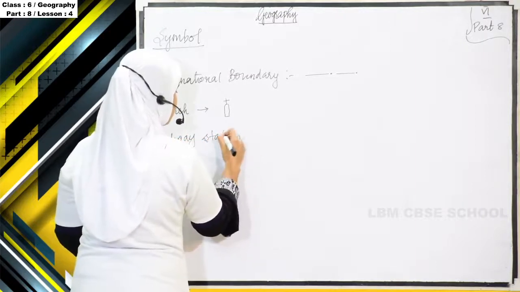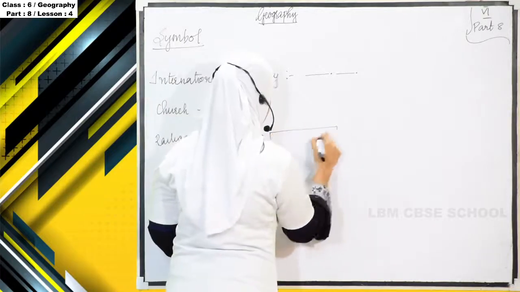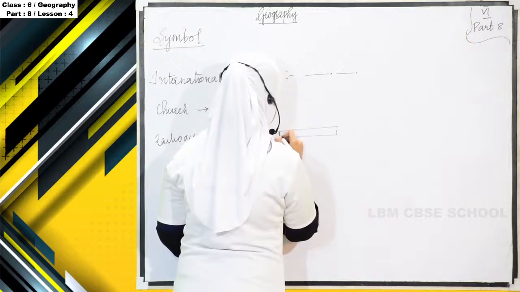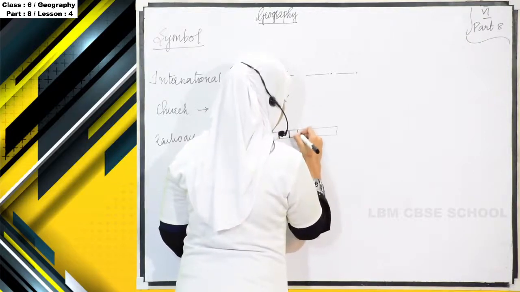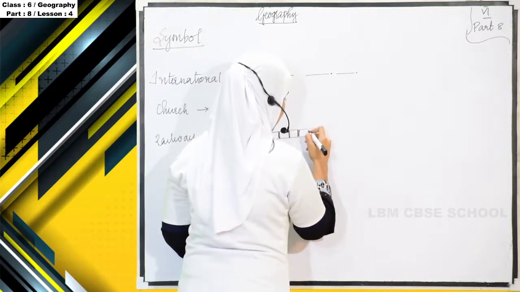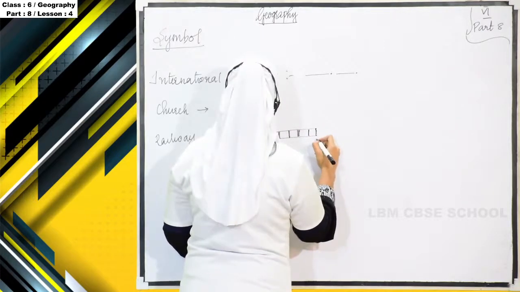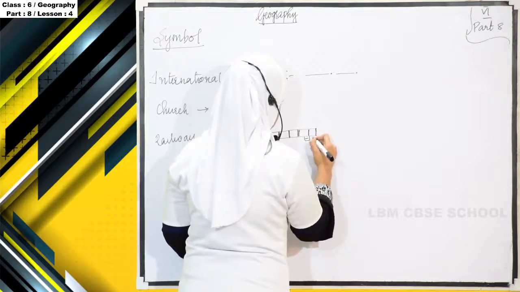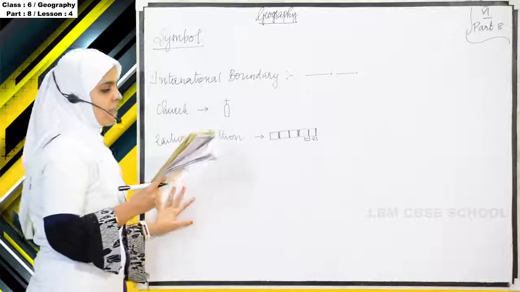And what is that symbol? So this symbol shows there is a railway station.